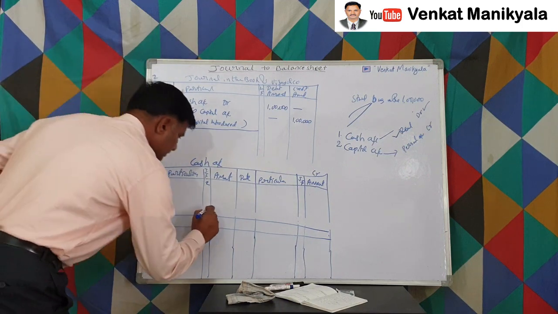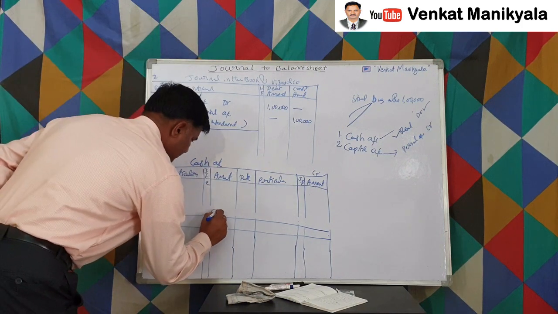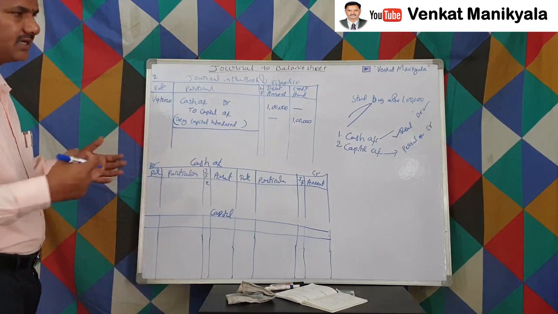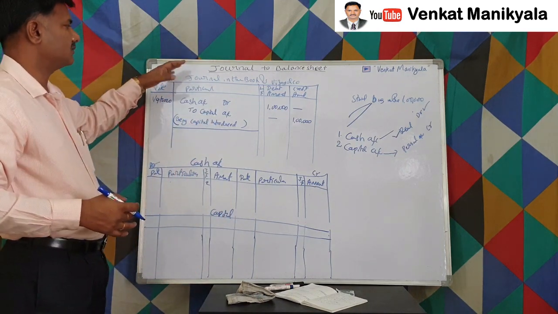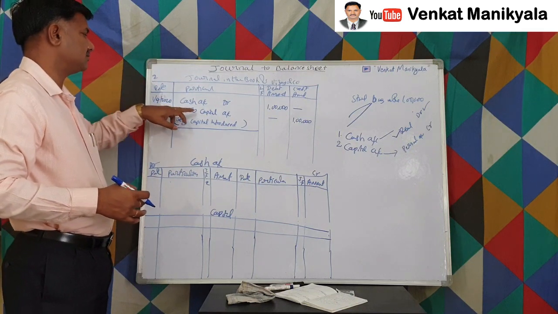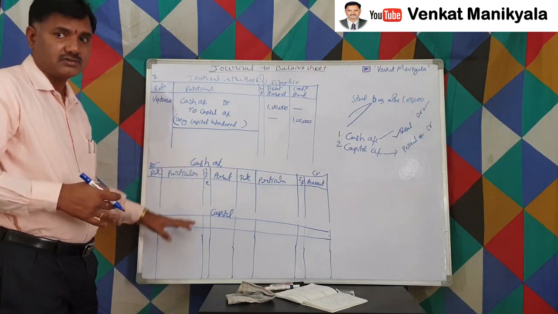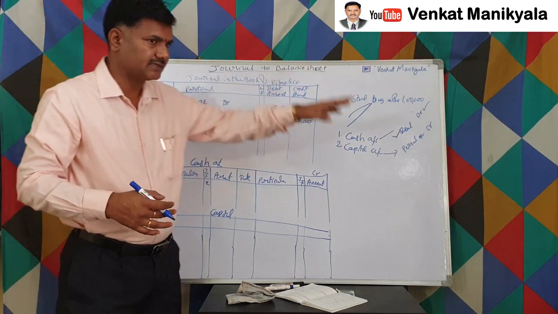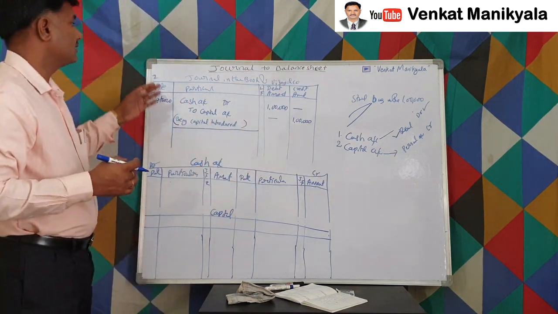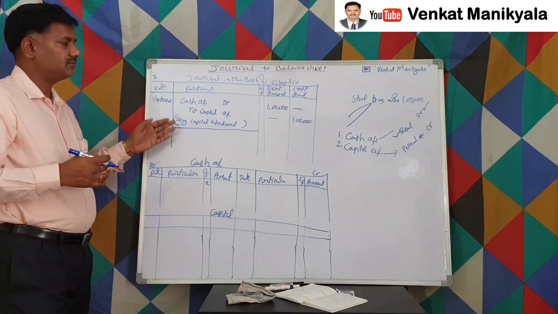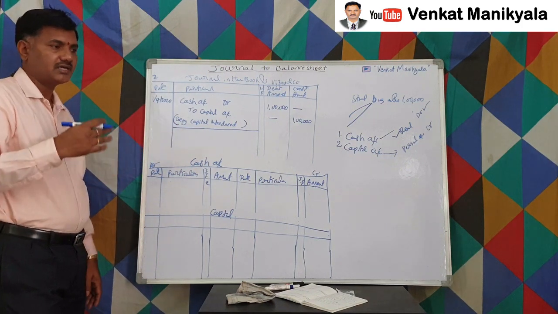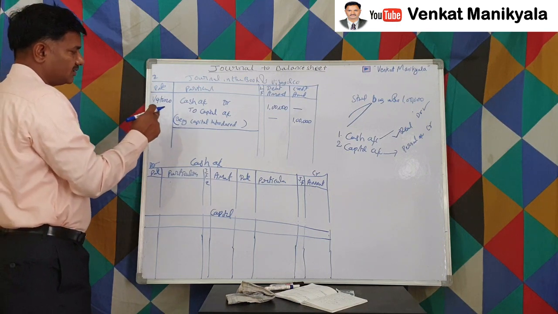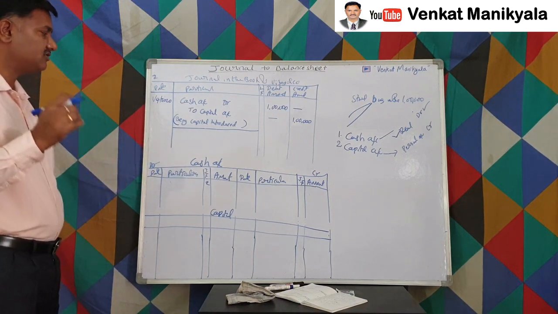This is a capital account. How do we prepare accounts based on the journal? In the first journal entry we have a cash account and a capital account. Now we start two accounts. If two more accounts come thereafter, then we prepare them like that. Based on the journal entries we write, you continuously go on adding accounts. So in this we have two accounts, cash account and capital account. How to post this is also very important.